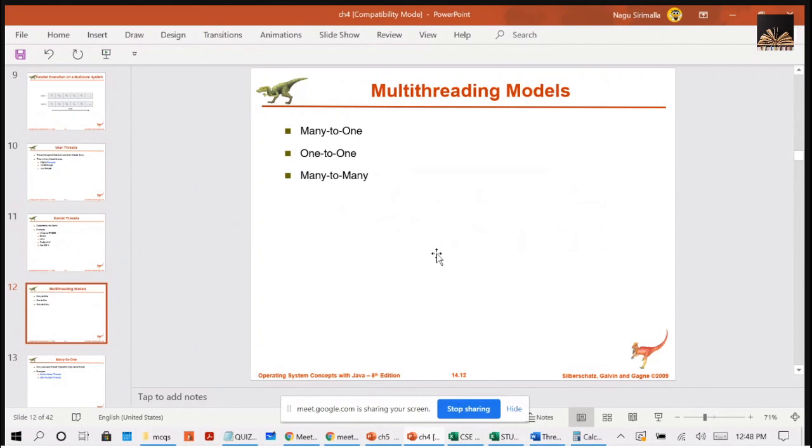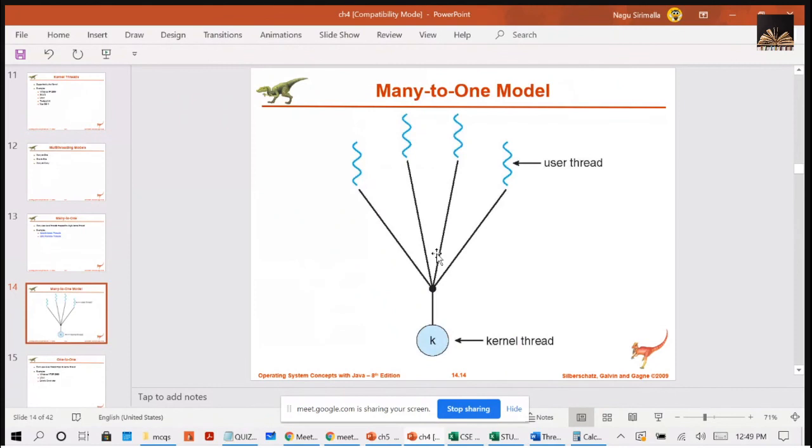You have three common ways of establishing the relationship: many-to-one, one-to-one, and many-to-many. If you take many-to-one, this is the diagram. In the many-to-one model, many user-level threads are mapped to one kernel thread. All these are user threads, connected to a single kernel thread.